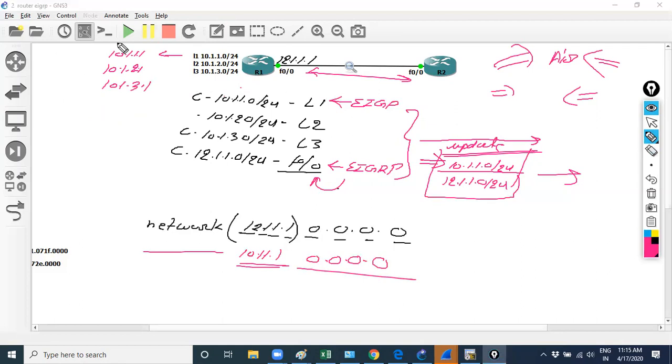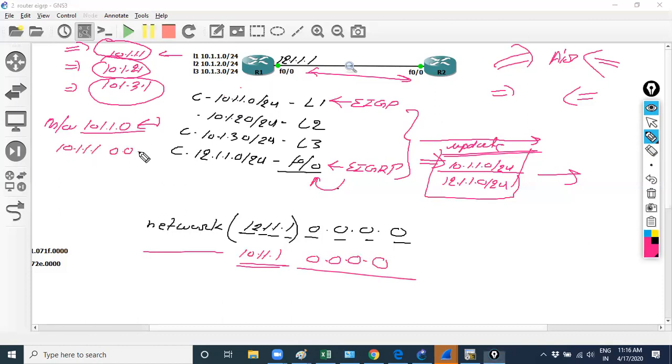Then what I do is enable the EIGRP process over here. To run the EIGRP process, I can use the complete command like network 10.1.1.0, or I can use 10.1.1.1 with wildcard mask 0.0.0.0. Both methods work the same. Why? Now you need to understand the concept of the network command.